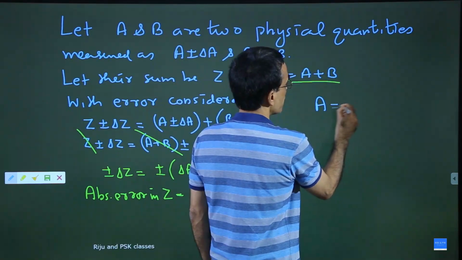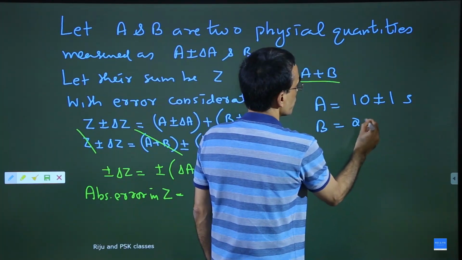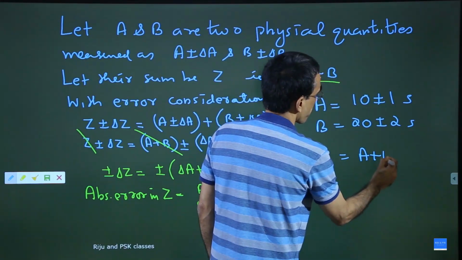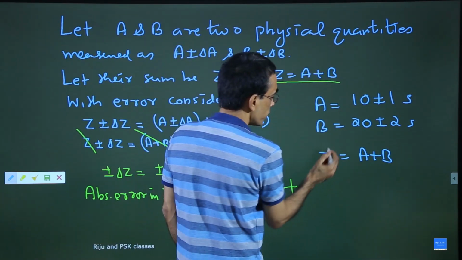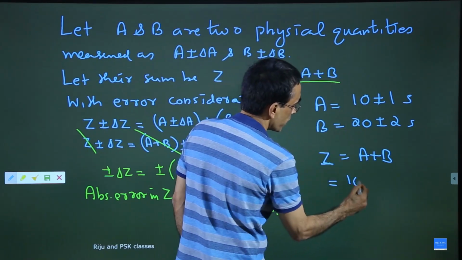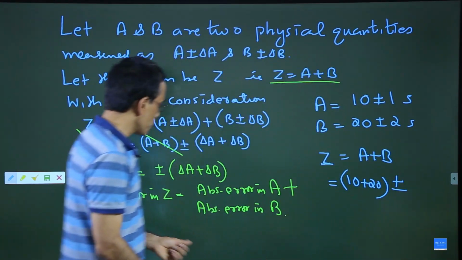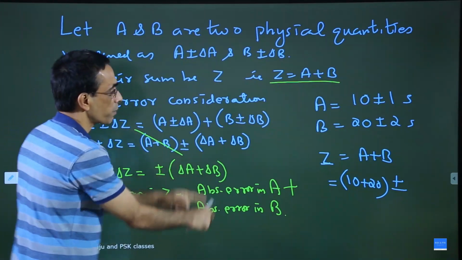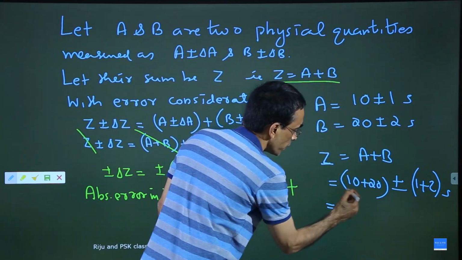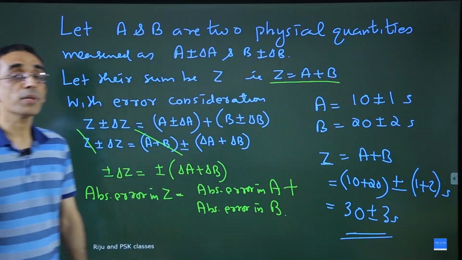Now, how to apply this in a question? Suppose A equal to 10 plus or minus 1 second, B equal to 20 plus or minus 2 second, then what is Z equal to A plus B? What to do? Write first of all, to get the true value of Z, add them. This is equal to 10 plus 20, then plus or minus. To get delta Z, what should you do? Delta A plus delta B. What is delta A? 1, plus 2 seconds. So your answer will be 30 plus or minus 3 seconds. This is the meaning of it.